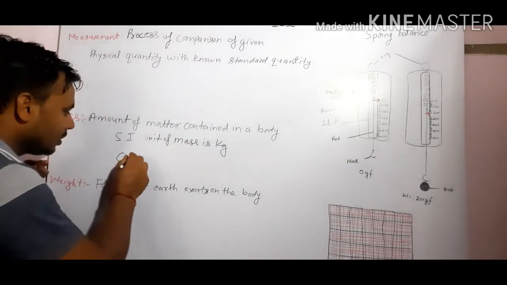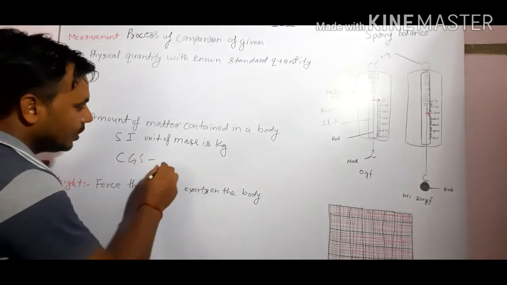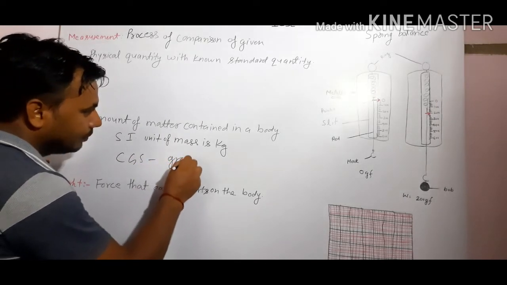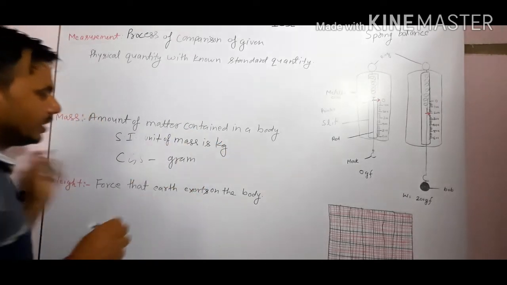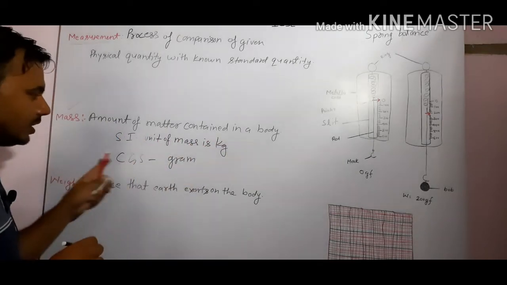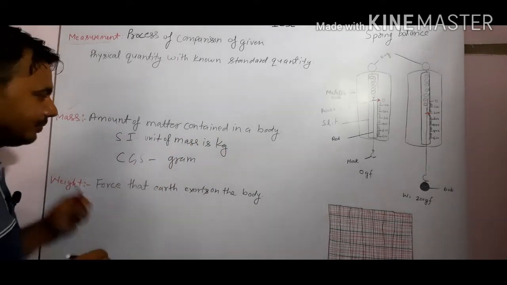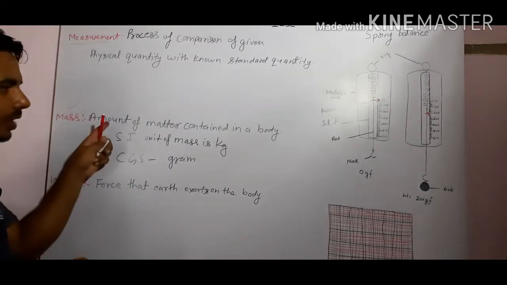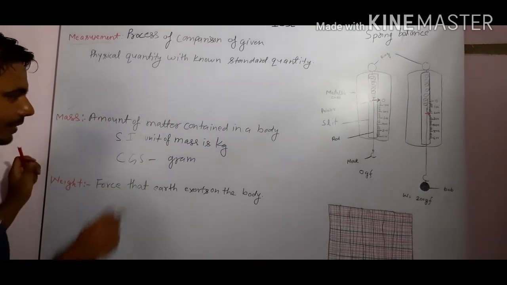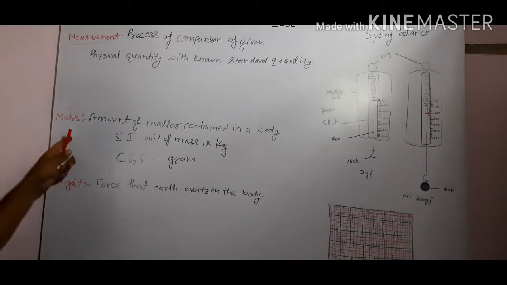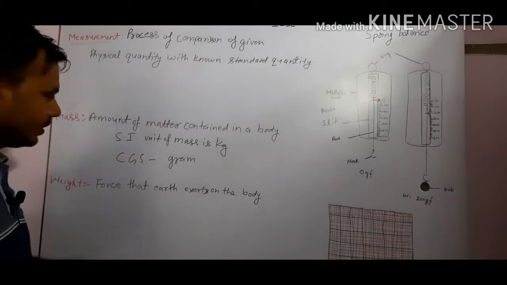And what is the CGS unit? CGS unit is gram. SI unit of mass is kilogram and CGS unit of mass is gram. And mass is a scalar quantity and it can be measured by the beam balance.